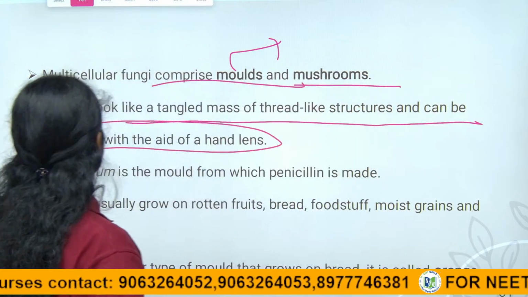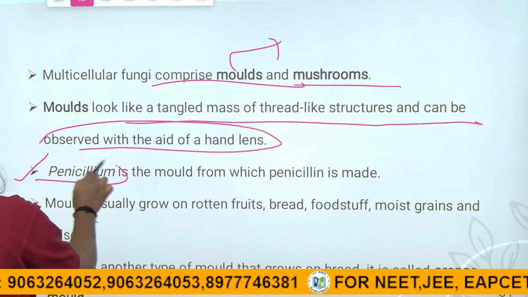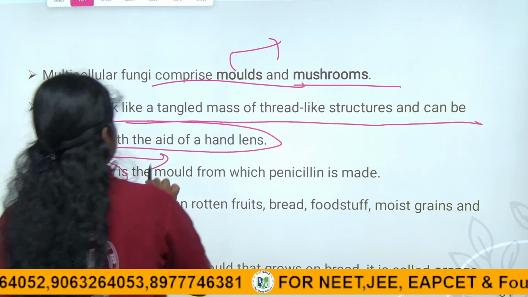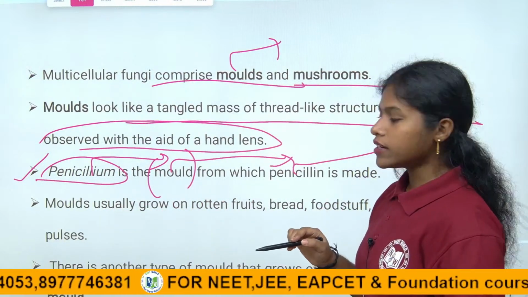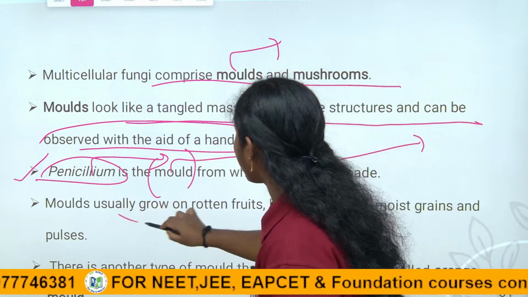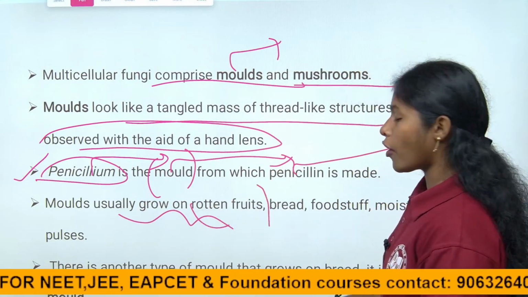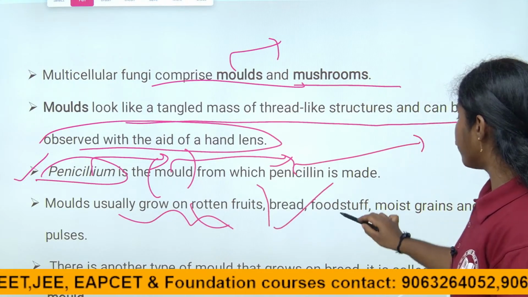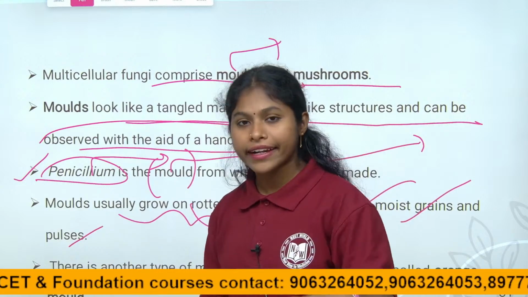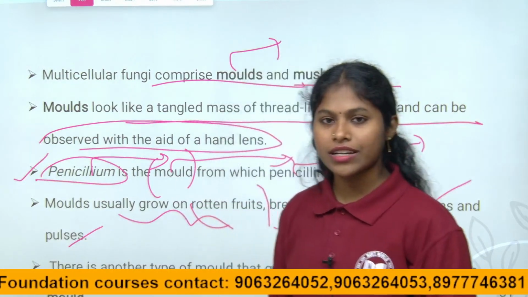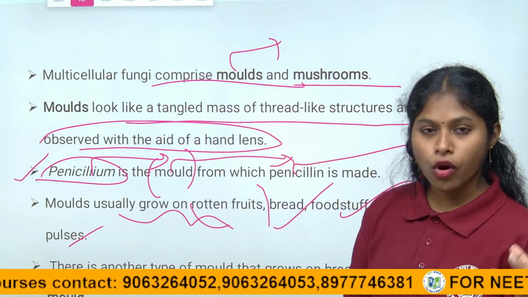Right, children? Penicillium is a mold. Penicillin is an antibiotic made by the mold Penicillium. Right, children? Molds usually grow on rotten fruits, spoiled fruits, bread, foodstuff, moist grains and pulses, because fungi are attracted to moist regions. Right, children? They grow more in number in moist places.